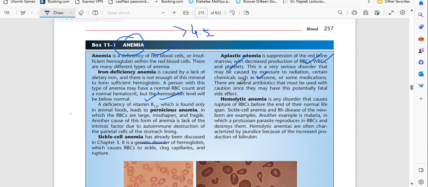Nowadays, radiations are very common. Everyone wants to get X-rays, everyone takes an MRI, everyone wants a CT. So this is also a reason for aplastic anemia. And second is medications. Unnecessary taking of medication is responsible for aplastic anemia.